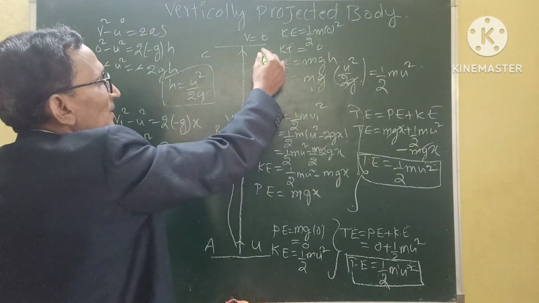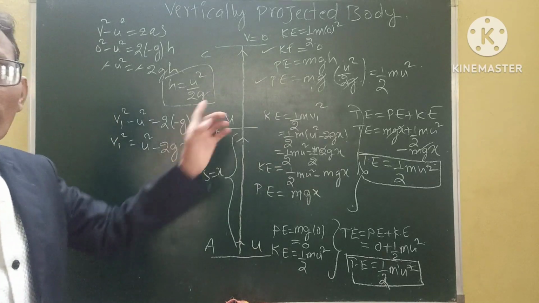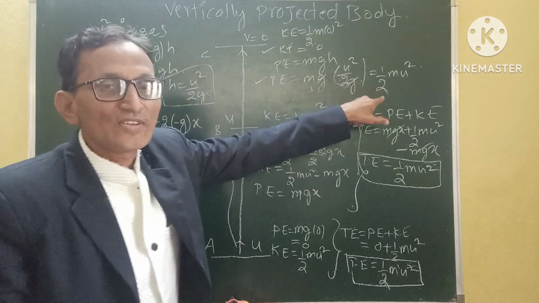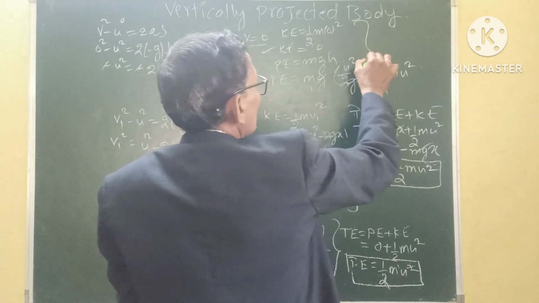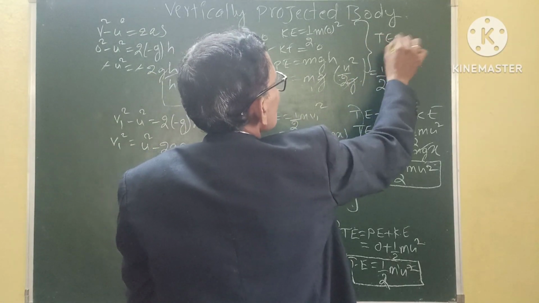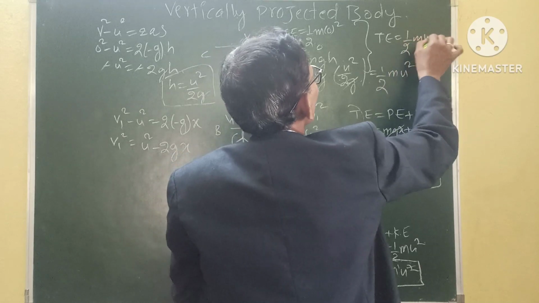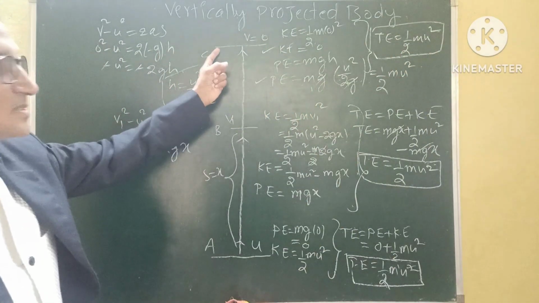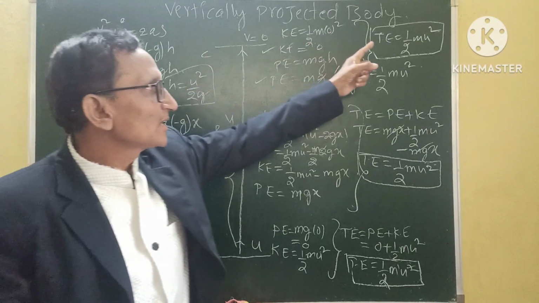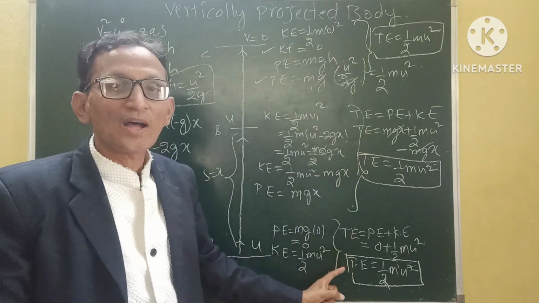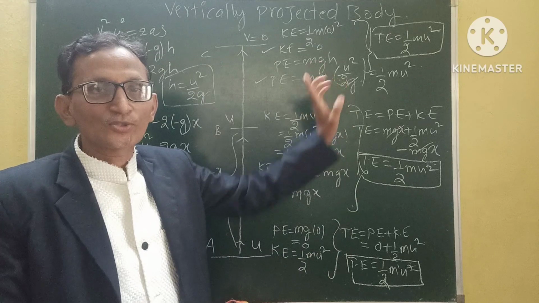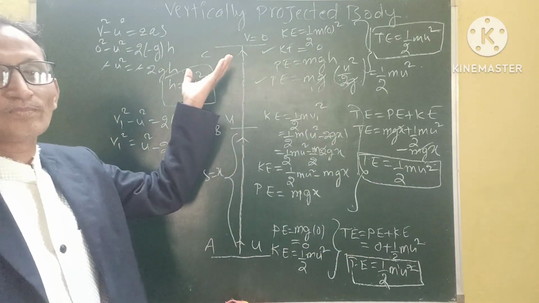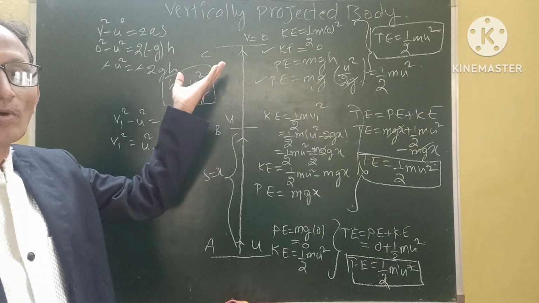So we got the potential energy, but the kinetic energy is 0. The total energy is only half m u square. So we can take the total energy of the body as half m u square. This is the total energy of the body at this point C, the highest point. So the total energy remains constant at any point in its journey. The total energy is half m u square. This is a vertically projected body.